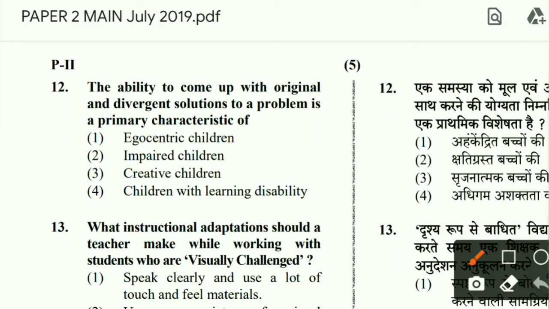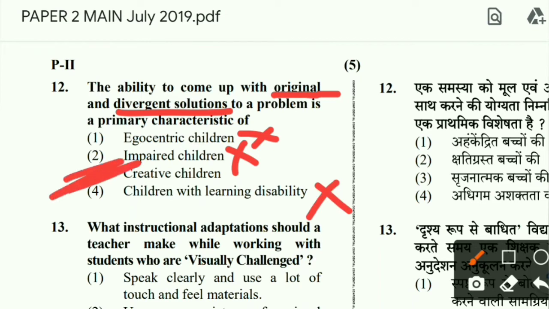Question 12, the ability to come up with original and divergent solutions to a problem is the primary characteristic of what? So you are coming up with original and divergent solutions. So, without looking at the options, we can say that this is creativity. Okay, so as a characteristic, not egocentric, not impaired, not children with learning disability, no, this is creative children.